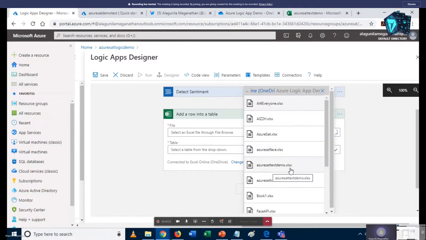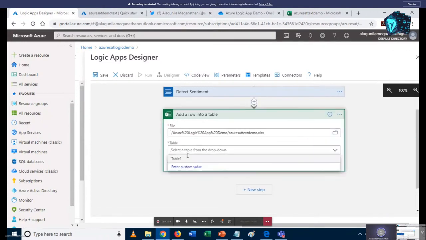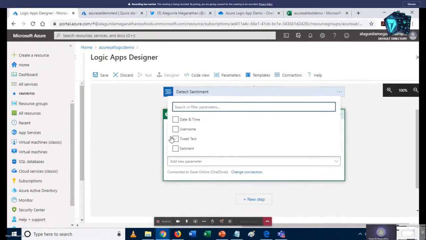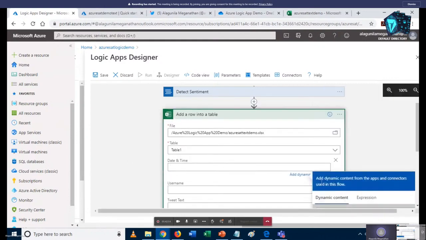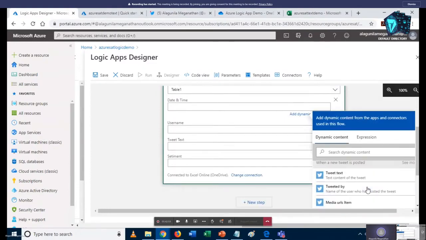Okay, so this is our Excel file. I just click on that file. Once our file is taken, it automatically maps our table name, that is Table 1. Once our table is mapped, we automatically get all the required fields, that is date, username, text, tweet text, and sentiment. What we want to do now is just map all the fields, that's it.